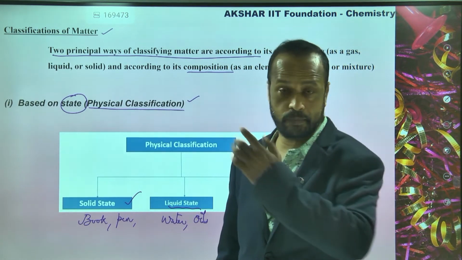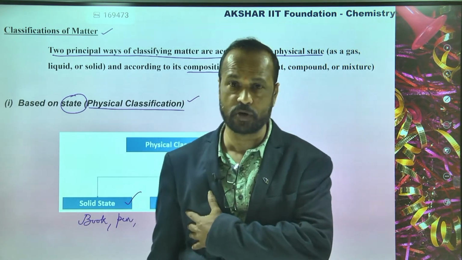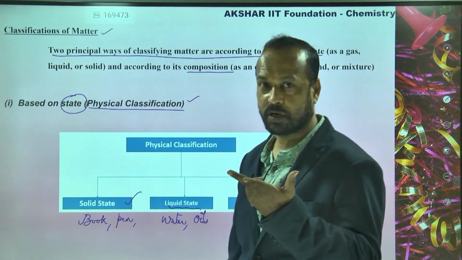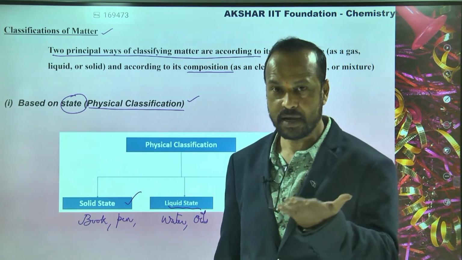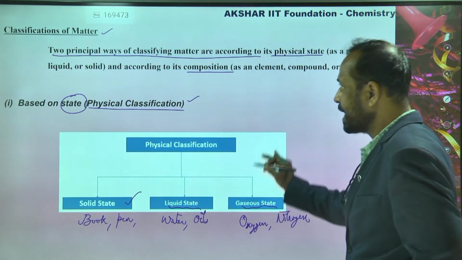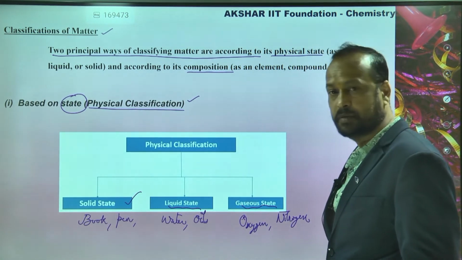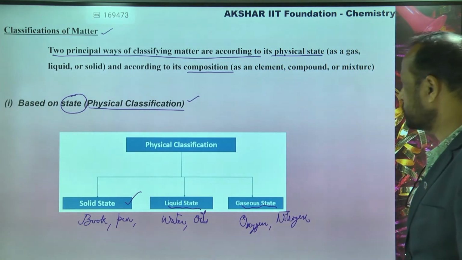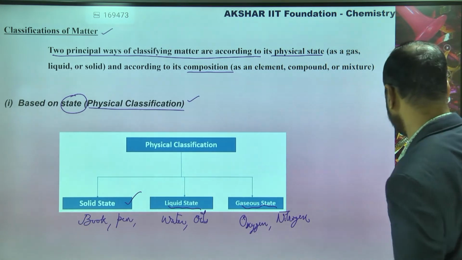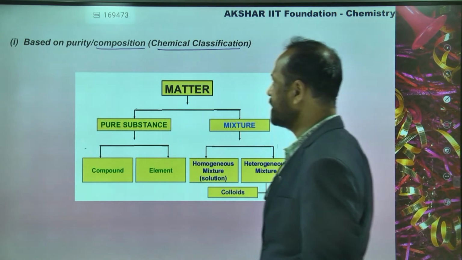Two more types are also there, students, but as you are in 7th class, I am not going to discuss the two more states. Those two more types of classification we will discuss in the higher classes later. Is this clear, students? This is the classification based on the physical state. Note down everything, then we will go to the next one.